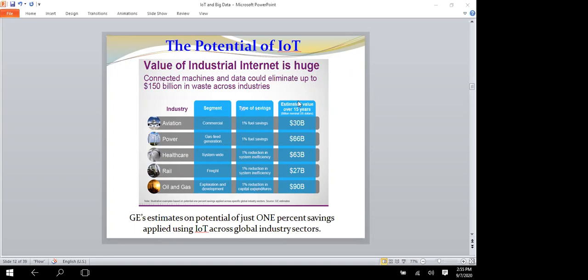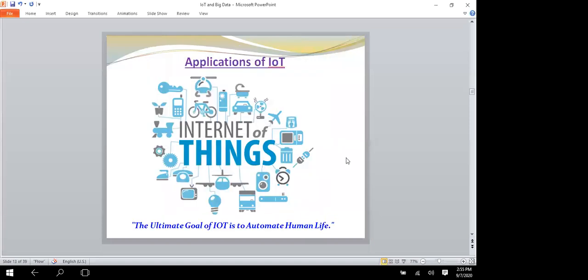How much benefit do they get? There are 30 billion dollars they are getting in the company when they are working with the IoT, that 1% of savings when applying the IoT across global industry sectors. So that much potential the IoT has. It will help more for industrial work. So that is industrial IoT.